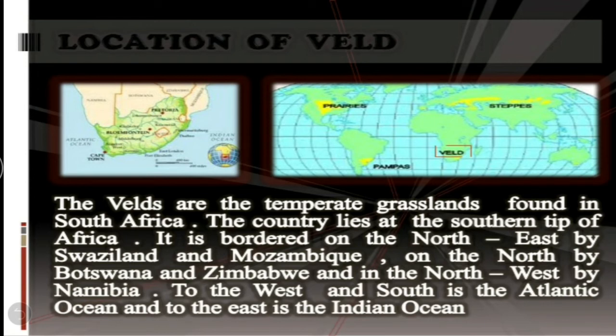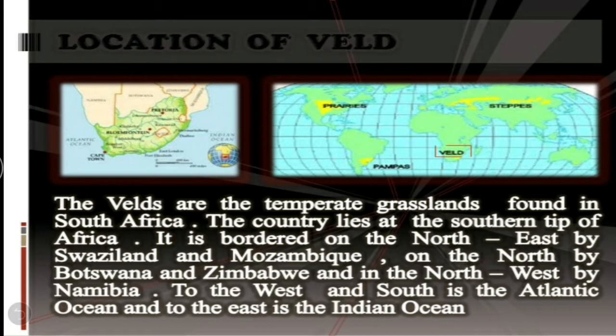First of all, let's see where it is located. The velds are the temperate grasslands found in South Africa. The country lies at the southern tip of Africa.